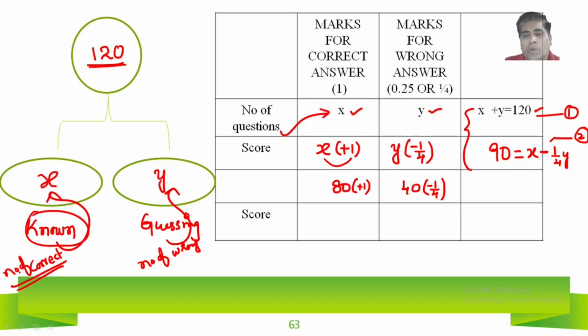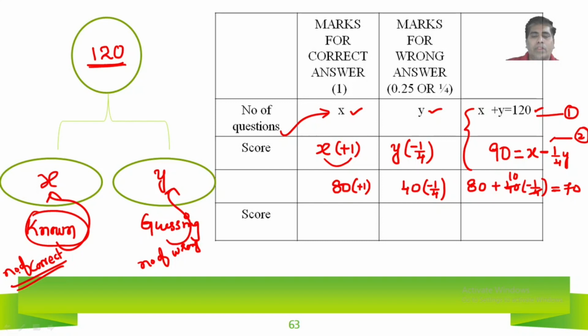So what is his total? Total is nothing but 80 plus 40 into minus 1/4. This will give the answer. What is his score? If you cut it, 4 tens are 40, so 80 minus 10, that is nothing but 70.